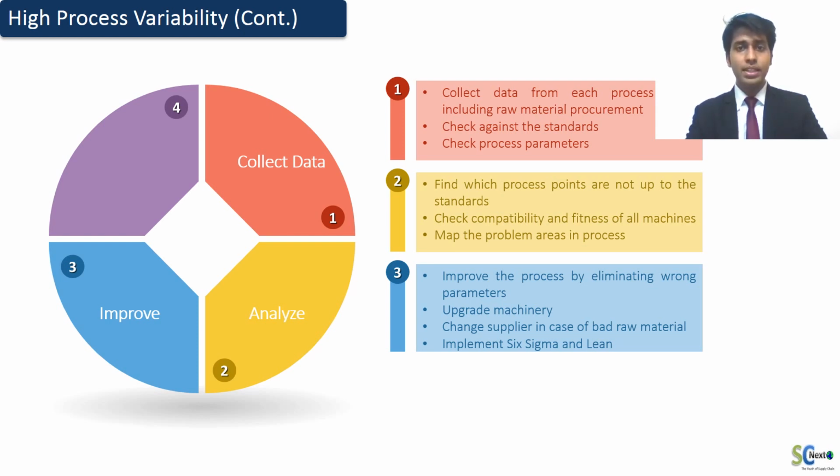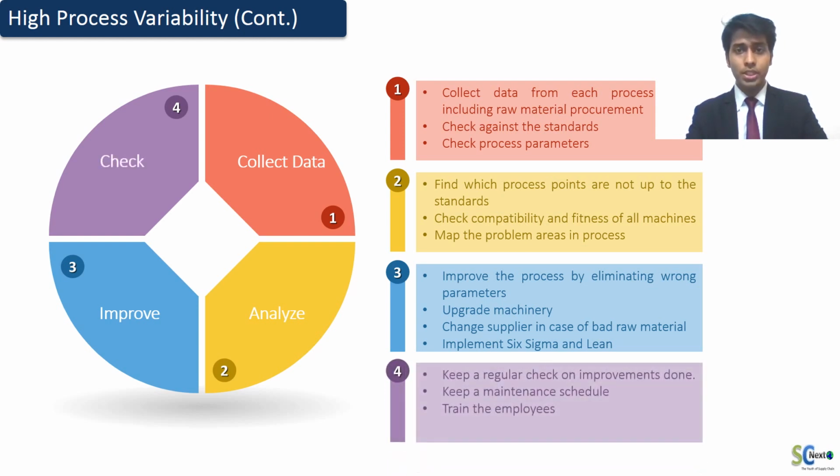The company at this stage should also induce Lean and Six Sigma methodology and make it a culture of the whole system. The final step would be to keep a check on the process. Any process, if left on its own after doing some changes, would most probably revert to its initial stage, and all the improvements done will be negated. Hence, the company needs to standardize changes and keep a proper check on it. Also, employee training is crucial to make the improvements effective on a long-term basis.